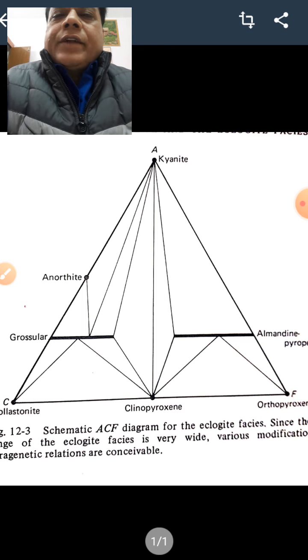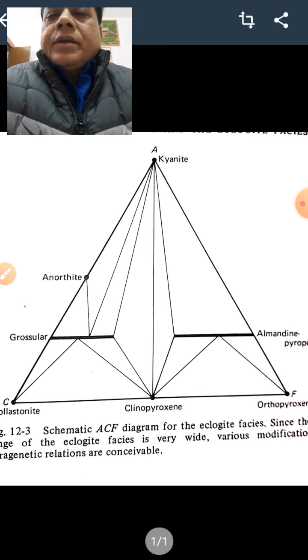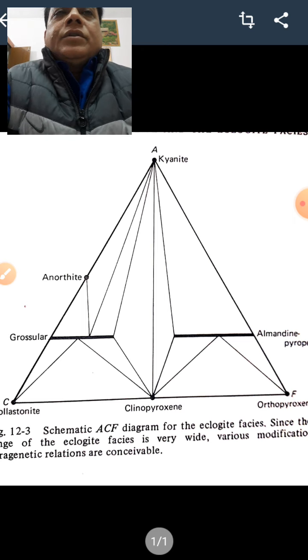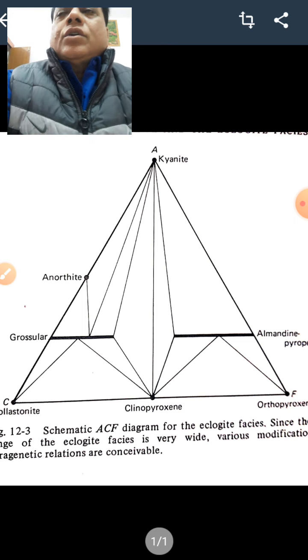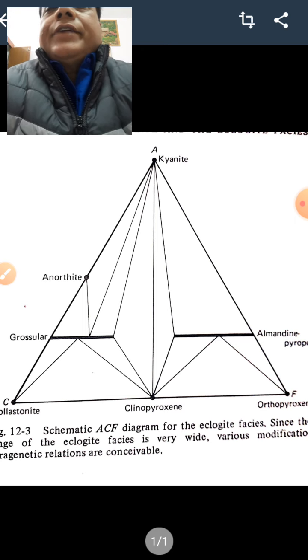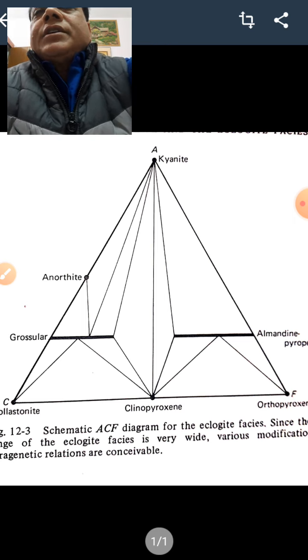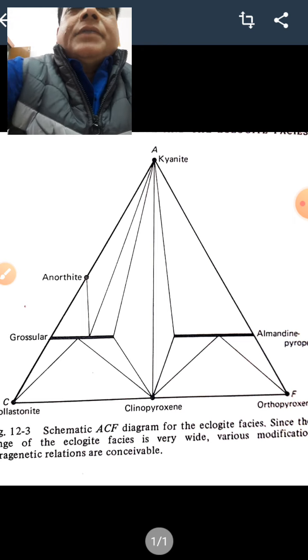Therefore, if eclogite facies is characterized by traditionally defined eclogite, a part of it overlaps a part of the granulite facies. Since this is very unsatisfactory, we have to change. Now, this eclogite belongs to the eclogite facies, and this facies was named by Eskola.